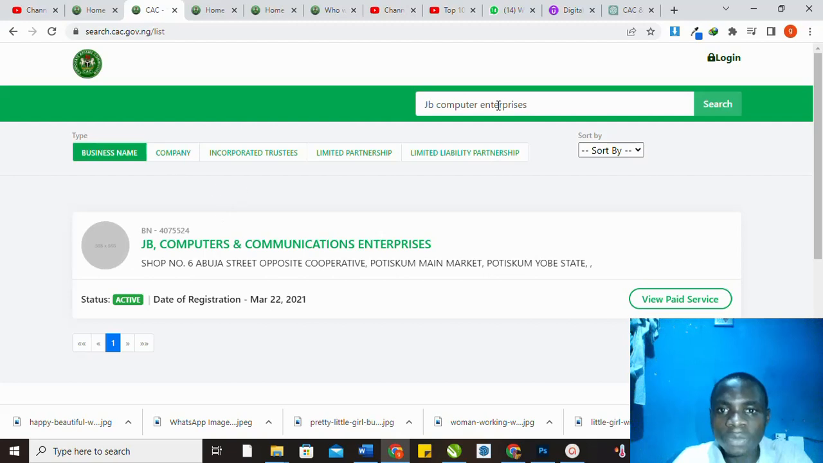So now if you search for a name like this and you discover that it's registered, I encourage you not to use this name. If you use this name, CAC is going to collect your money. They will collect your money and tell you that the name is not available, and they will not refund your reservation money. So they won't refund your reservation money, and you still have to reserve another name again.